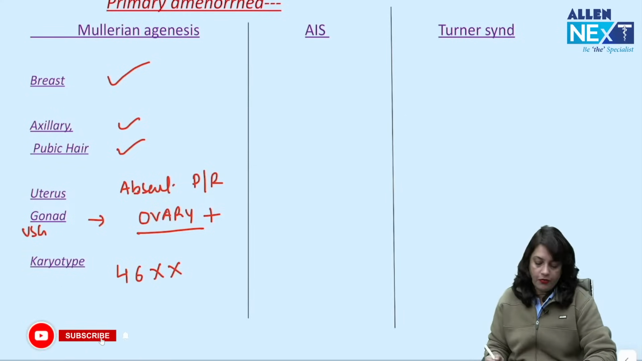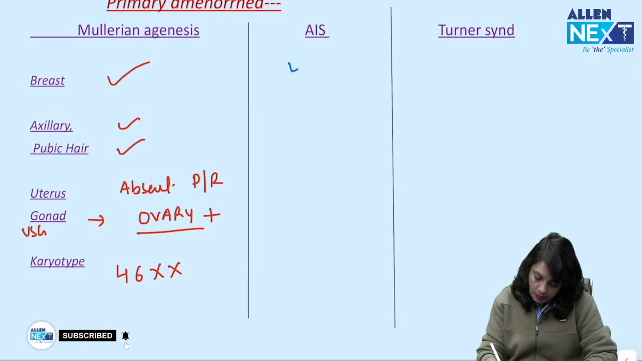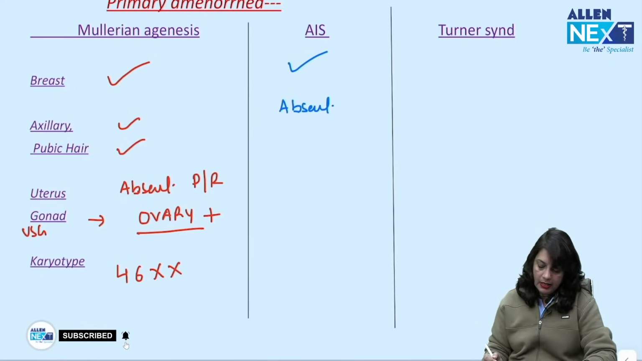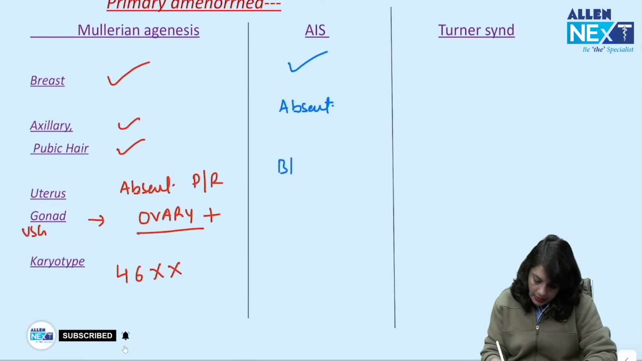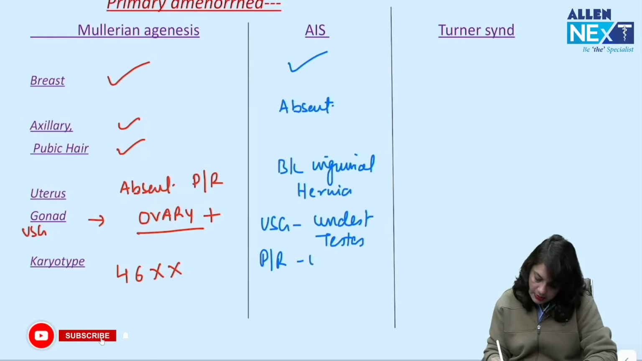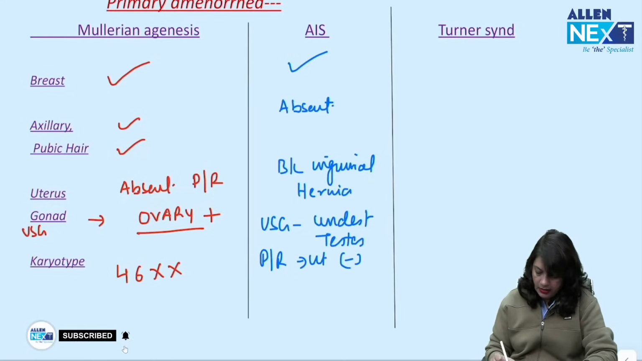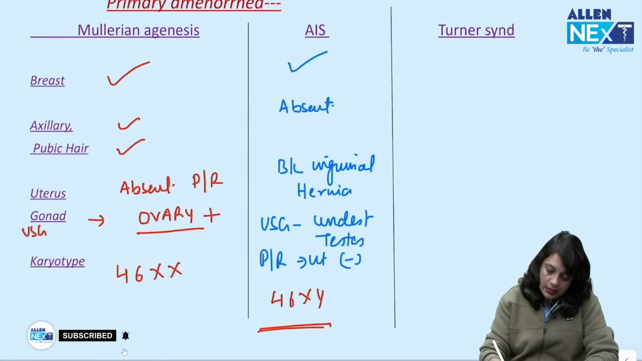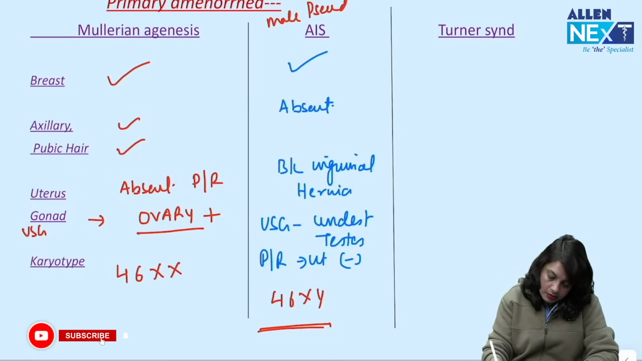Now in cases of androgen insensitivity syndrome, breast development is present, but axillary pubic hair are absent, and external genitalia is female, and there is bilateral inguinal hernia. On ultrasound, it is undescended testis. On per rectal examination, uterus is absent. Karyotype in this case is 46XY. So this is a case of male pseudo